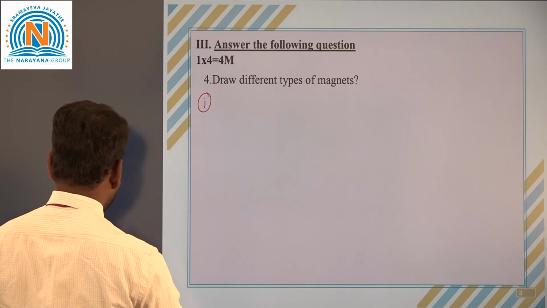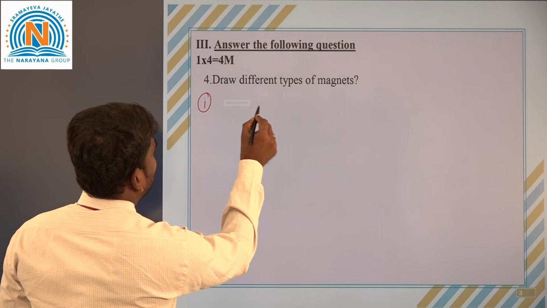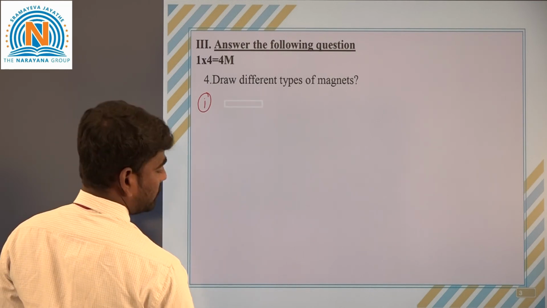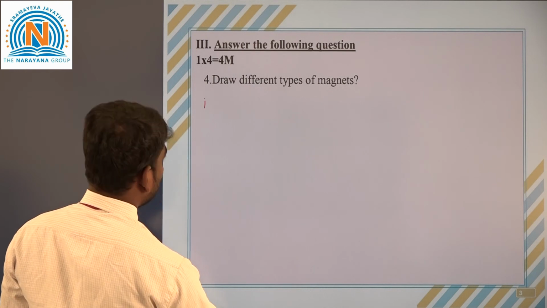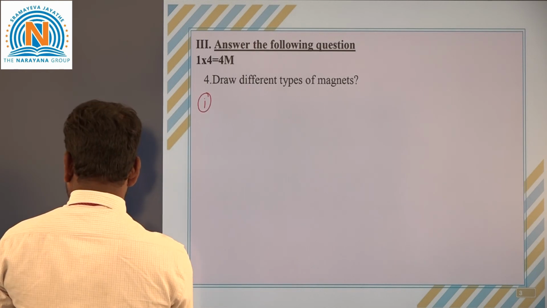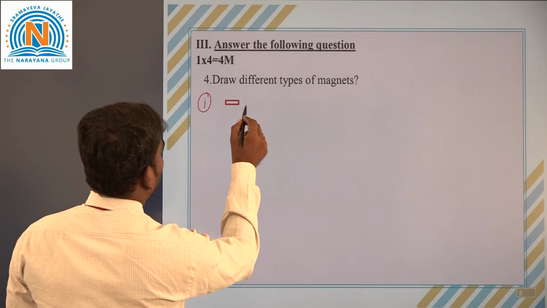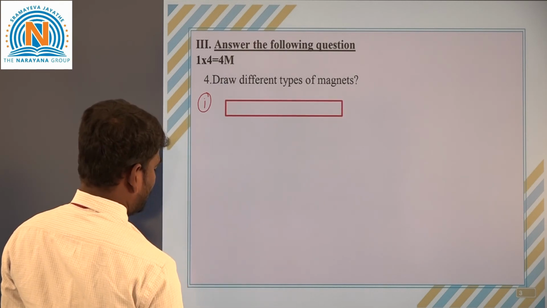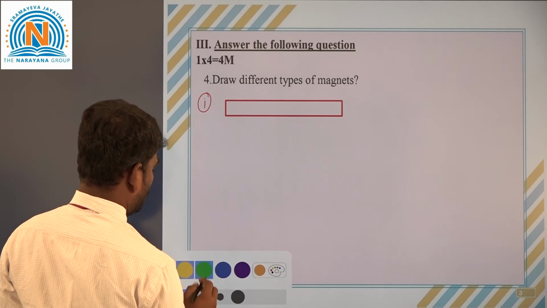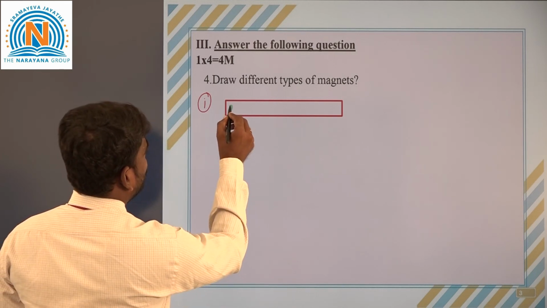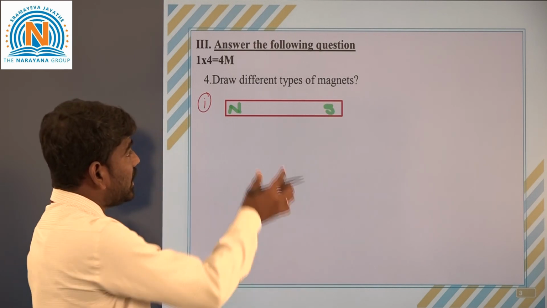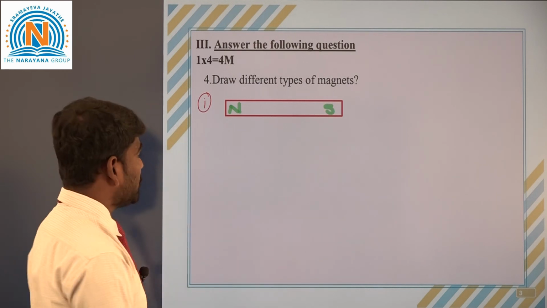It is a bar magnet. We know that it has two poles, north and south. Okay, it is one type of artificial magnet.